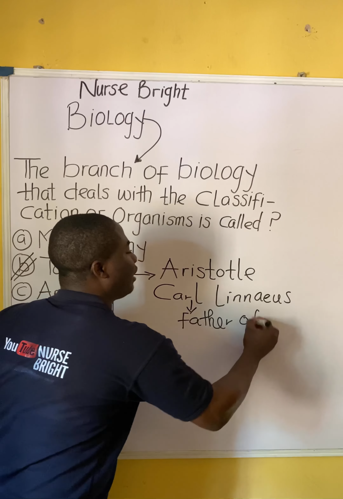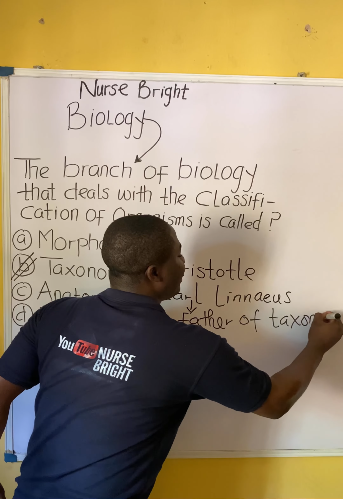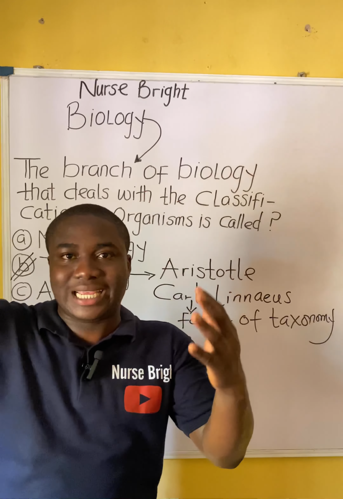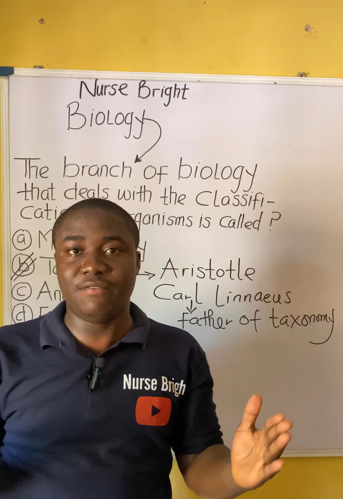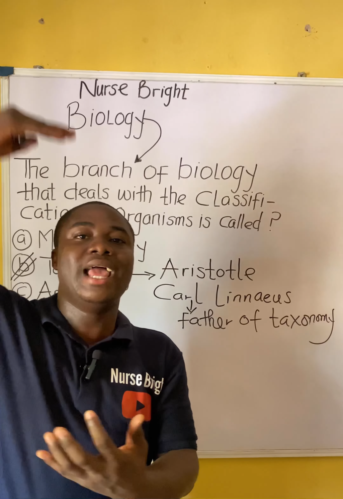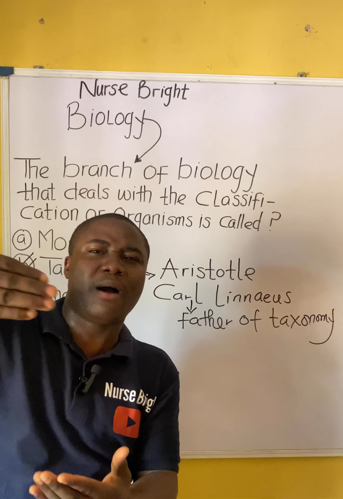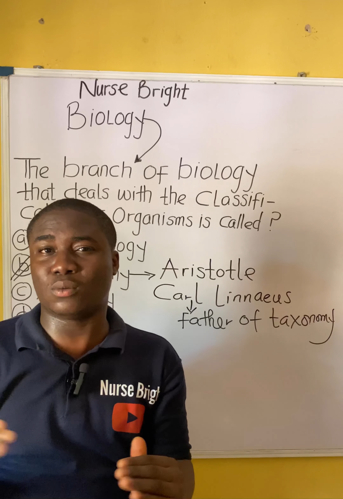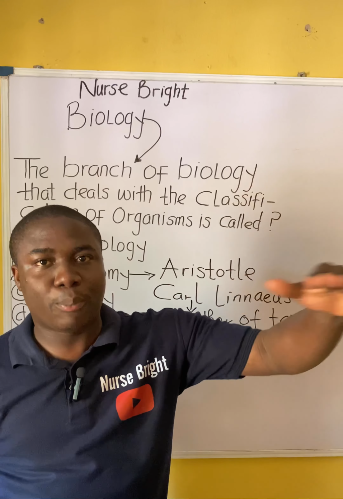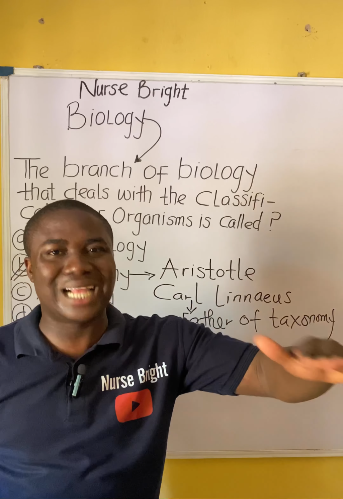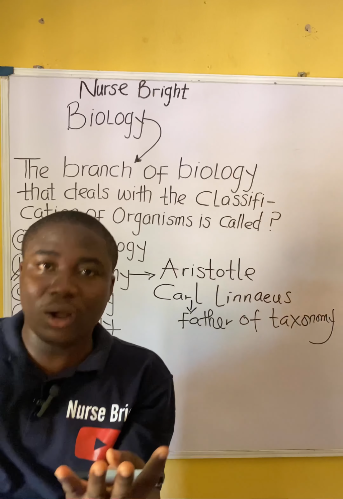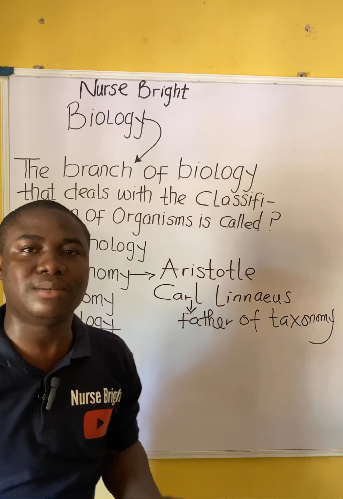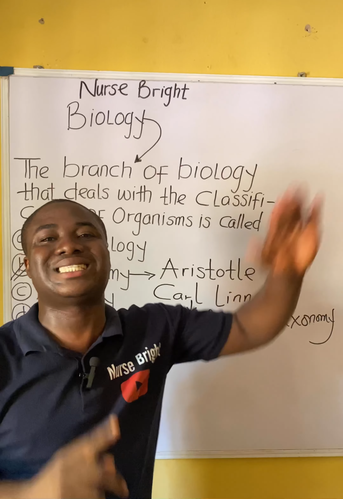Why? He brought about the modern way of classifying living organisms. This is the man that brought about the kingdoms of classification, the hierarchy. We have different hierarchies of classifying living organisms that start from domain to kingdom to phylum, class, order, family, genus, species. You understand? On kingdoms, we have different kingdoms which include kingdom Monera, kingdom Protista, kingdom Fungi, kingdom Plantae, kingdom Animalia. So different organisms belong to these kingdoms. But for Aristotle, he just classified organisms into two major groups, which are plants and animals.